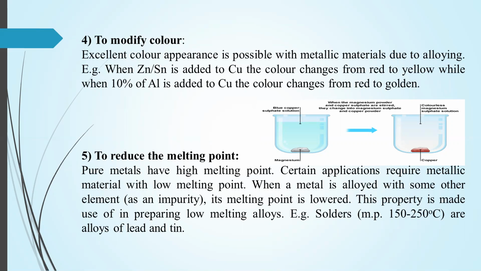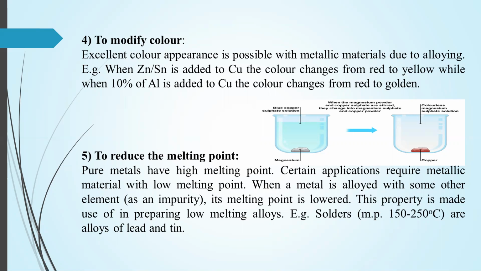The next property that we can alter is the melting point. Every time it is not necessary to increase a property. Here the melting point is reduced, means it decreases. So fifth is to reduce the melting point. Pure metals have a high melting point. Certain applications require metallic material with a low melting point.